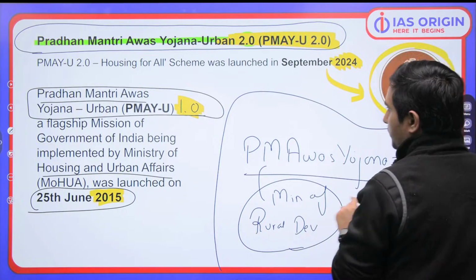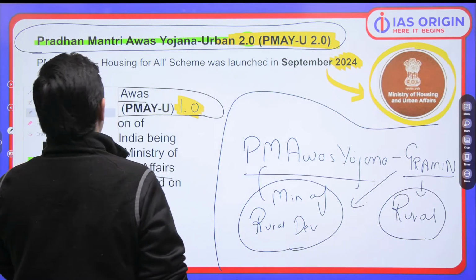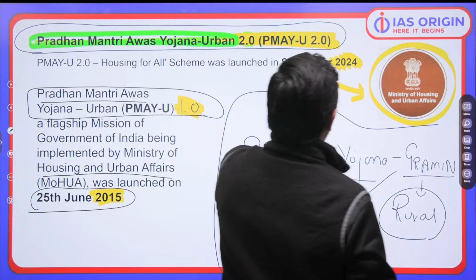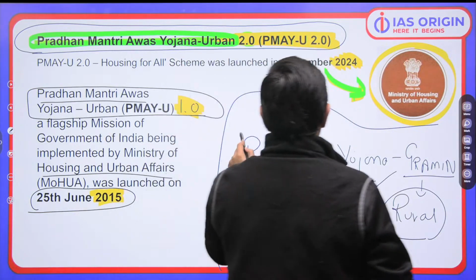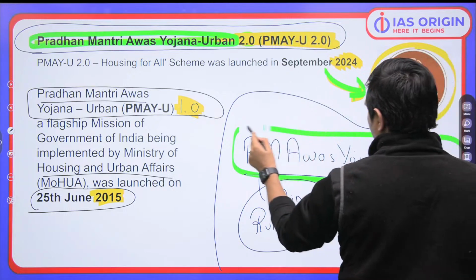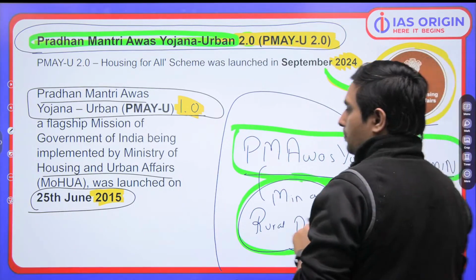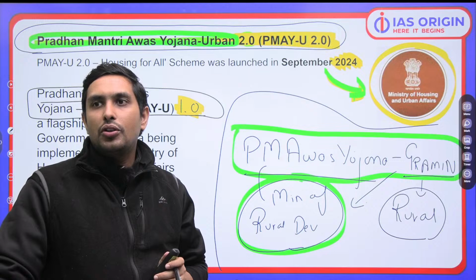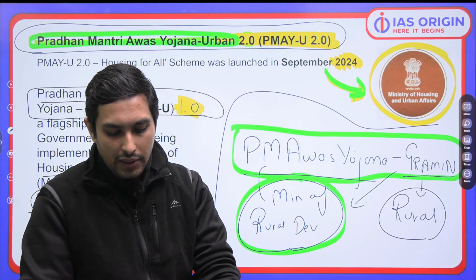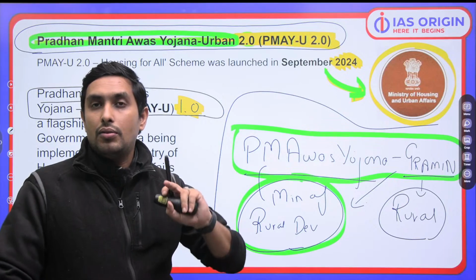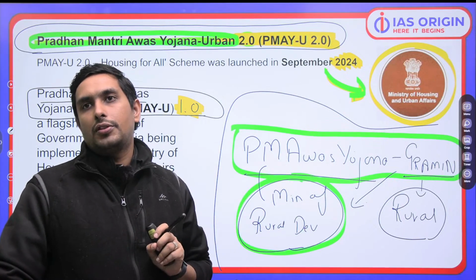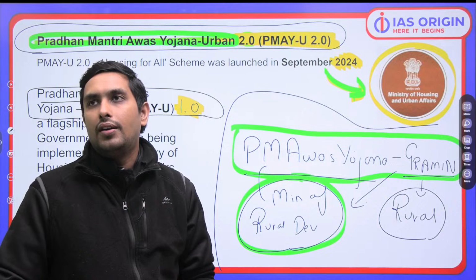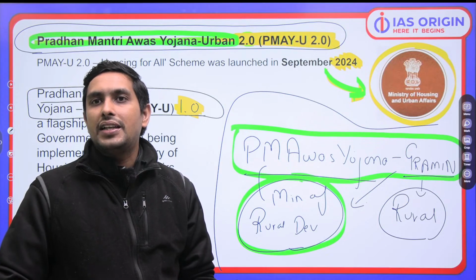So remember this always, that if in the question we have Pradhan Mantri Awas Yojana Urban, then we are going to say that it is Ministry of Housing and Urban Affairs. If we have Pradhan Mantri Awas Yojana Grameen, we have Ministry of Rural Development. It is as simple as that. I hope that brings some clarity. Because I know, a lot of time people say Ministry of Housing. So बेटे ये आपने हमेशा याद रखना है. It's going to be very much important. हाँ जी, हुआ clear कि नहीं हुआ? So I hope now the idea is absolutely clear.